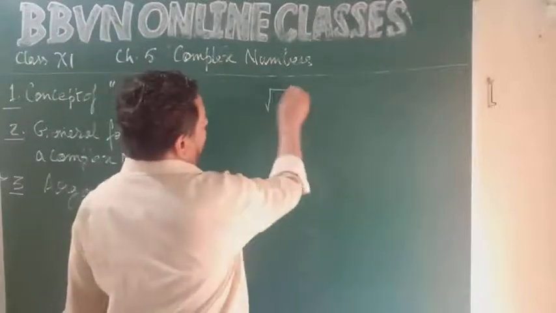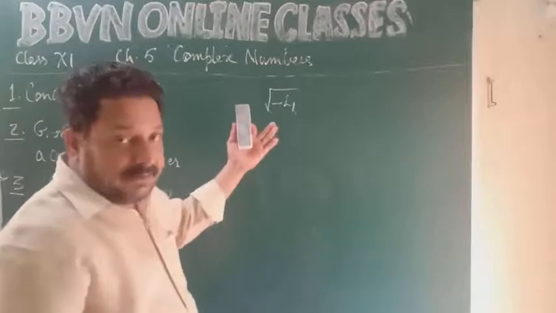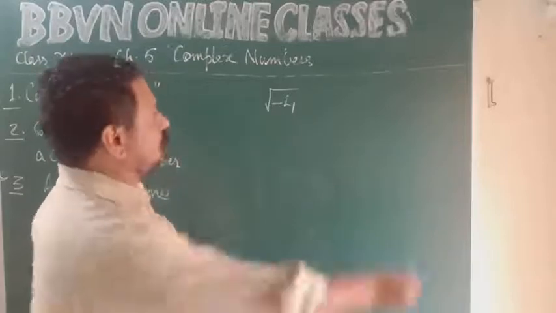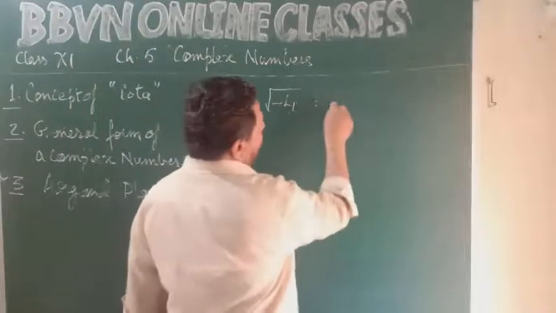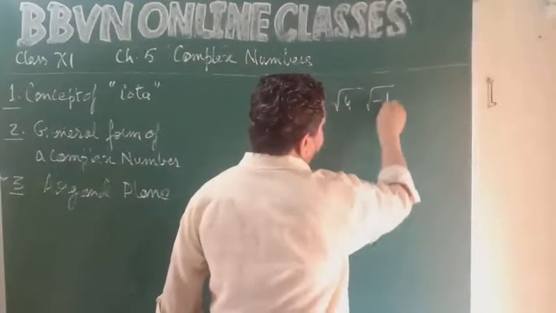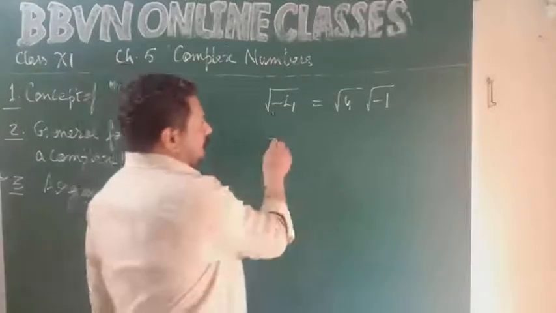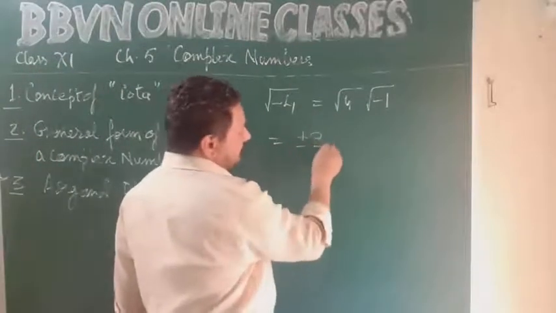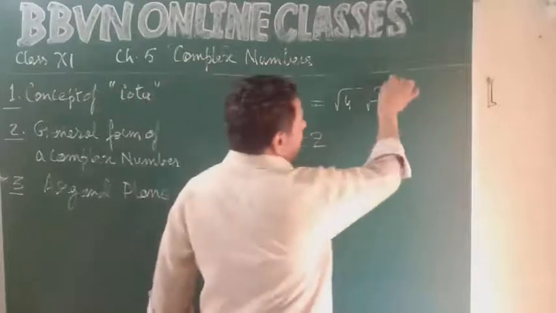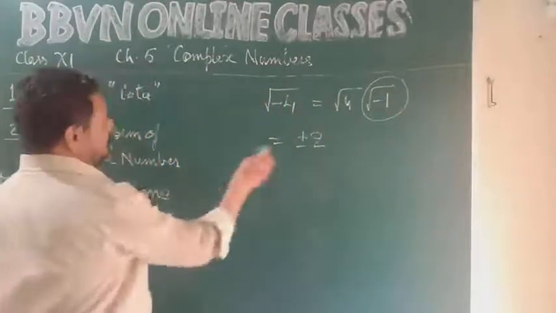Say for instance under root minus 4. Okay, now negative quantity, root does not exist. So I can do one thing, I can write this as under root 4 into under root minus 1. Right? Can I write it? Of course we can write it. So what is under root 4? Plus or minus 2. So what to do with this? So under root minus 1 has been introduced as iota.